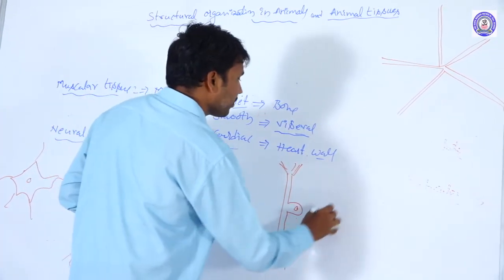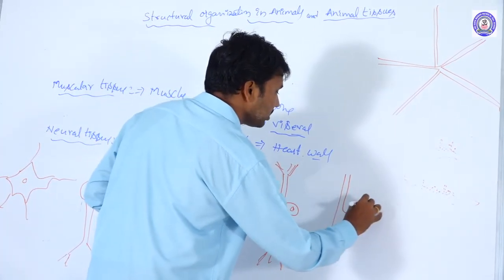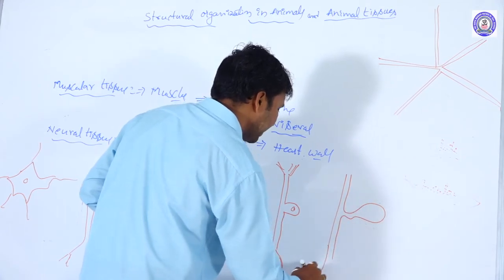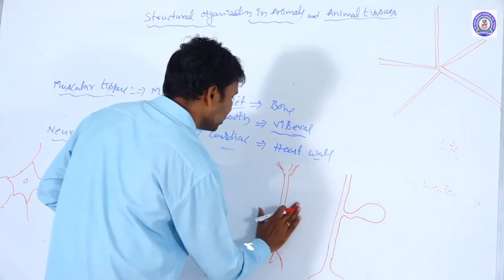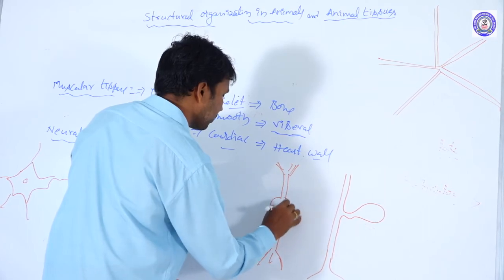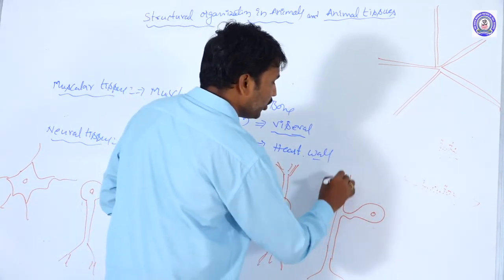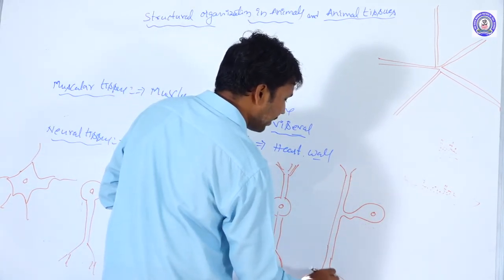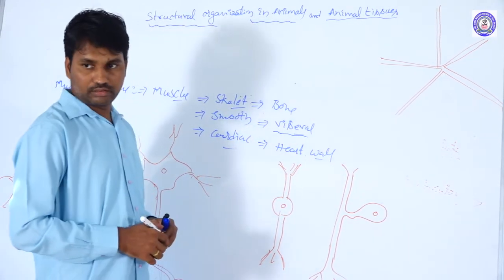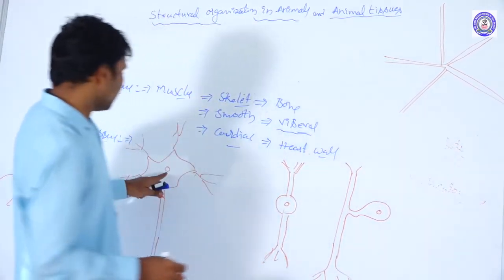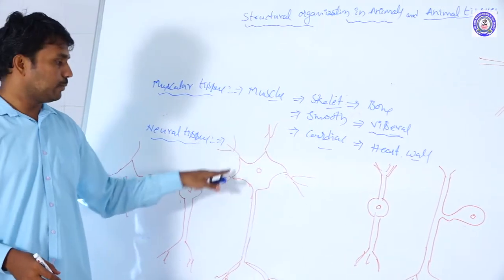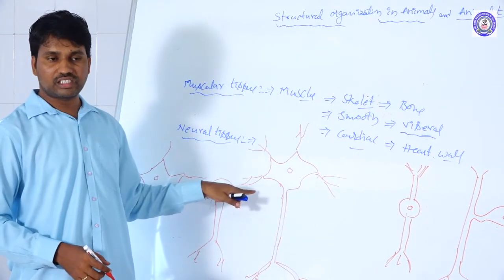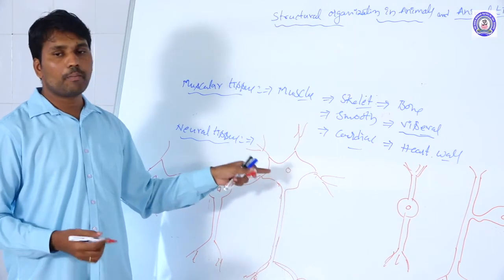This is the bipolar. Pseudo-unipolar looks like a bipolar, but it is a unipolar only. Multipolar means there are multiple dendrites at more angles. This is called the multipolar.